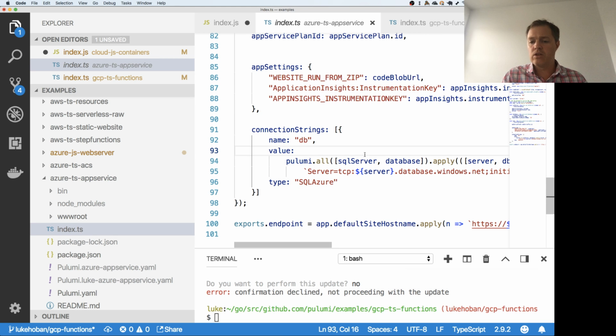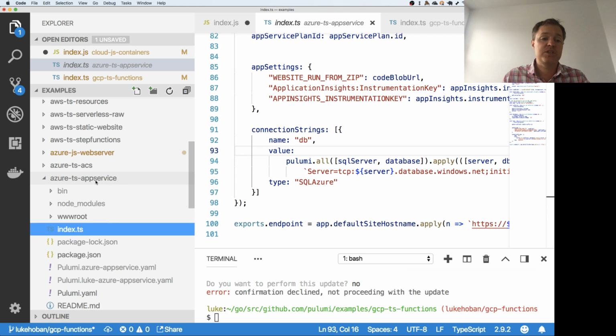There's lots of stuff going on here, but again, one of the key things with Pulumi is we can then go and wrap this all up, make it into a common component, and make it really easy to hook all these things together. But for those folks using Azure and interested in the app service, this is an interesting example to look at.